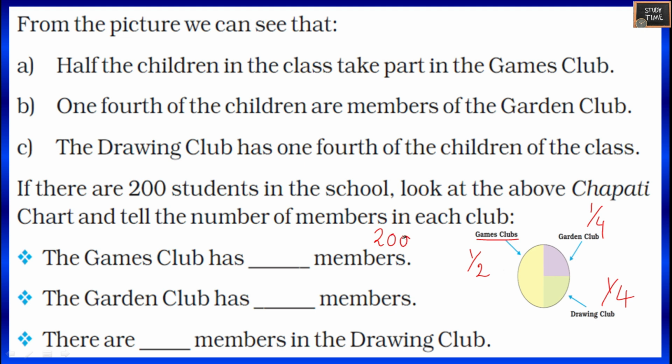So game club is half the members. So the answer is 100. Garden club is easy. That is 1/4. So it is half of the games club. So that is 50. There are dash members in the drawing club. So drawing club also 50.